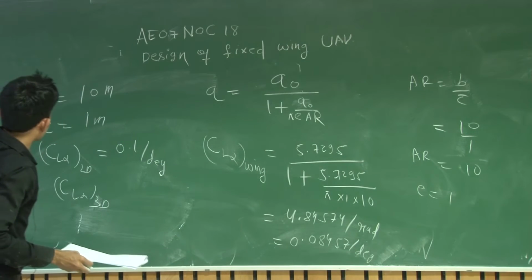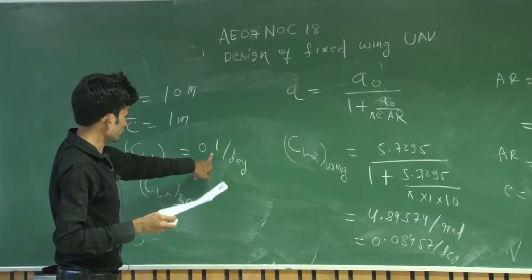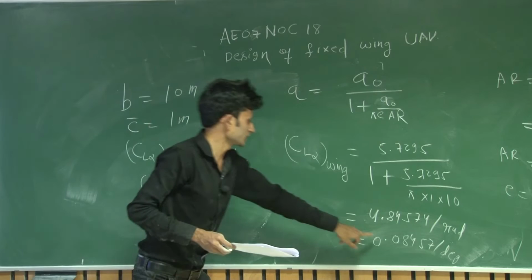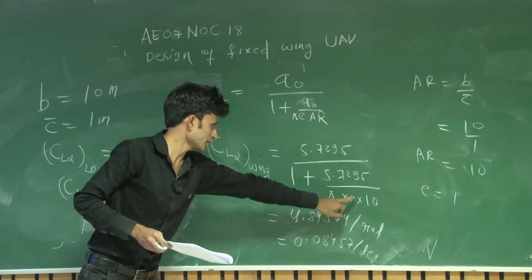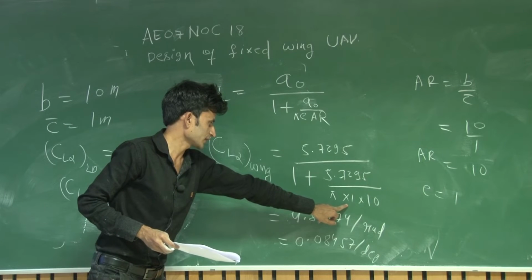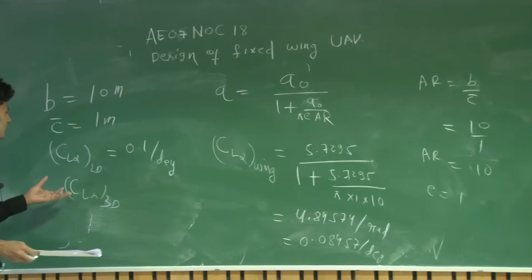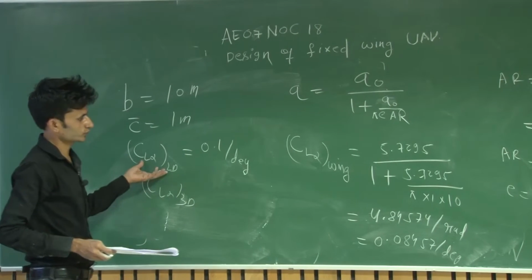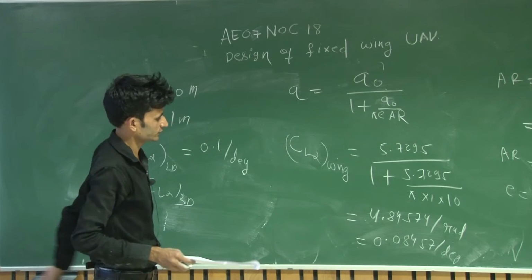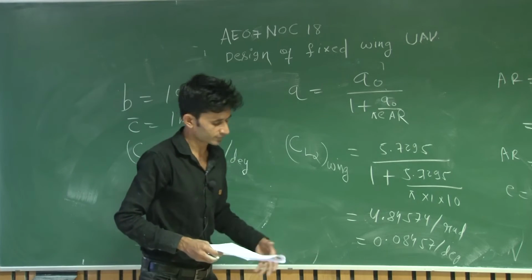So you can see that earlier your lift curve slope was 0.1 and now it has decreased. So when you increase or decrease the aspect ratio, what will be the effect on the lift curve slope, you can see from this answer. That's why sir asked me to design this type of question.